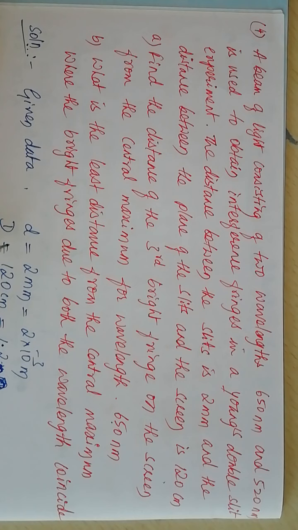So, given data: the distance of separation between the two slits is 2 millimeter, which is 2 into 10 raised to minus 3 meter. Screen distance is 120 centimeter or 1.2 meter. Wavelength of light for the first beam, lambda 1, is 650 nanometer. For the second beam, the wavelength is 520 nanometer.